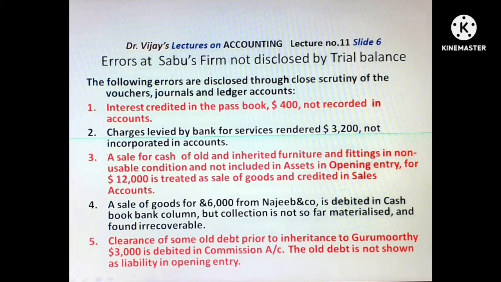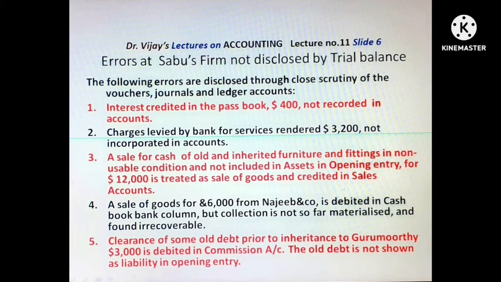And this old furniture is sold for $12,000 and is credited in sales account. Okay, let us go to the next error. A sale of goods for $6,000 from Najib and Company is debited in cash book bank column, but collection is not so far materialized and found irrecoverable.